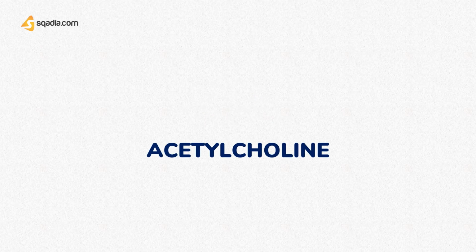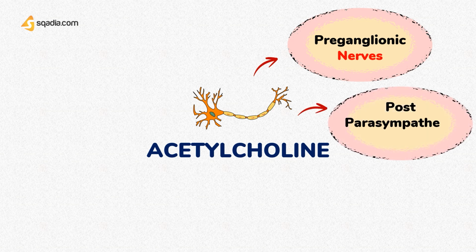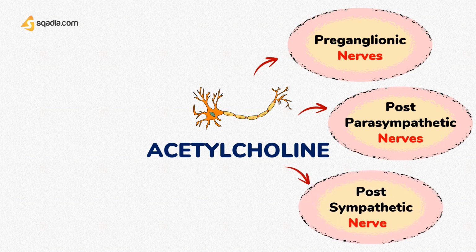So, let's talk about acetylcholine. Acetylcholine is the transmitter substance released by the following. 1. All preganglionic autonomic nerves, for example, both sympathetic and parasympathetic. 2. Postganglionic parasympathetic nerves. 3. Some postganglionic sympathetic nerves, for example, thermoregulatory sweat glands and skeletal muscle vasodilator fibers.